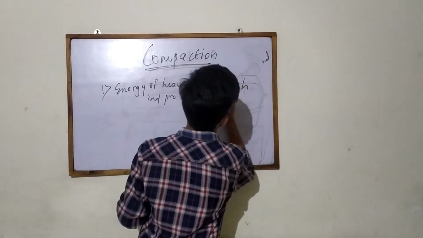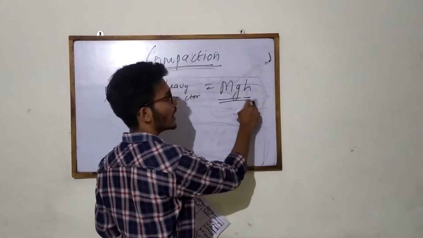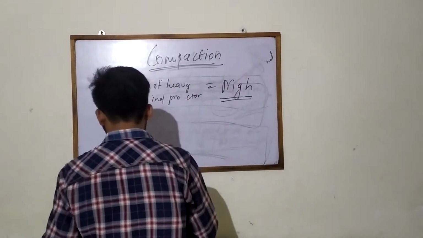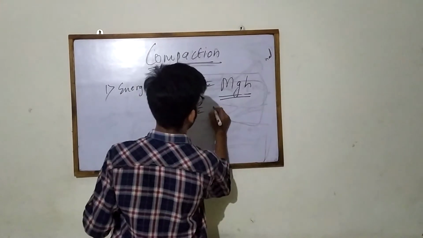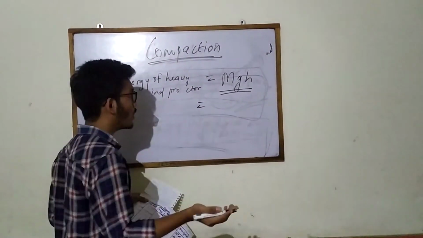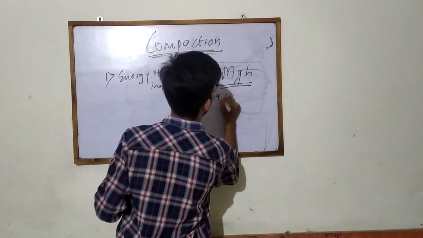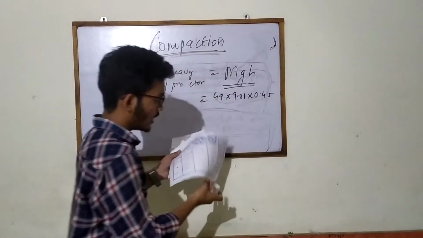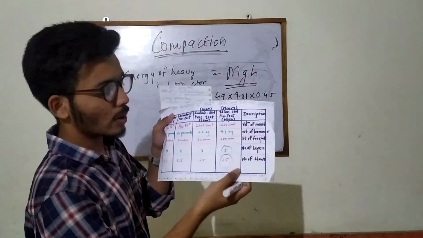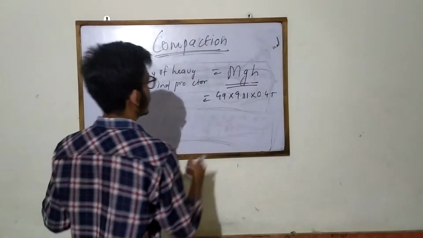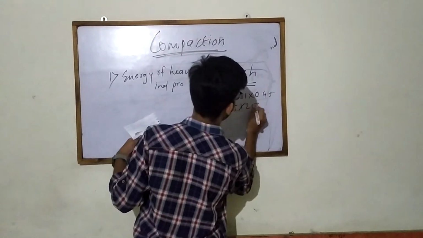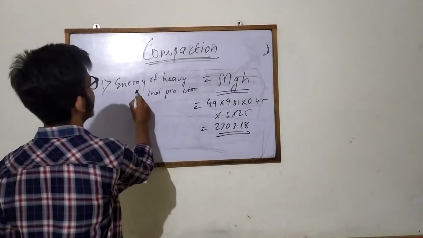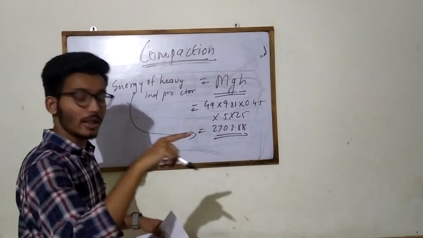Potential energy equals mgh, where m is the mass, g is gravity, and h is the height. Taking the values from the block as we have assumed, 49 into 9.81 into 0.45, with 5 layers and 25 blows. The calculation gives 2703.88. The energy of the heavy Proctor test is 2703.88.